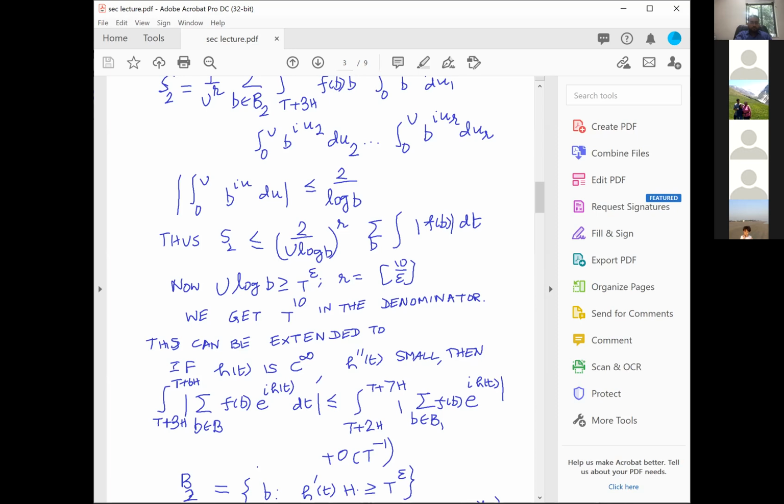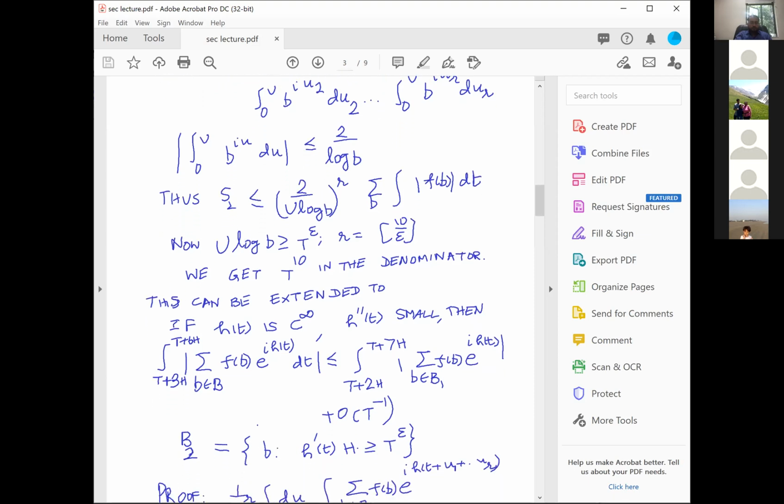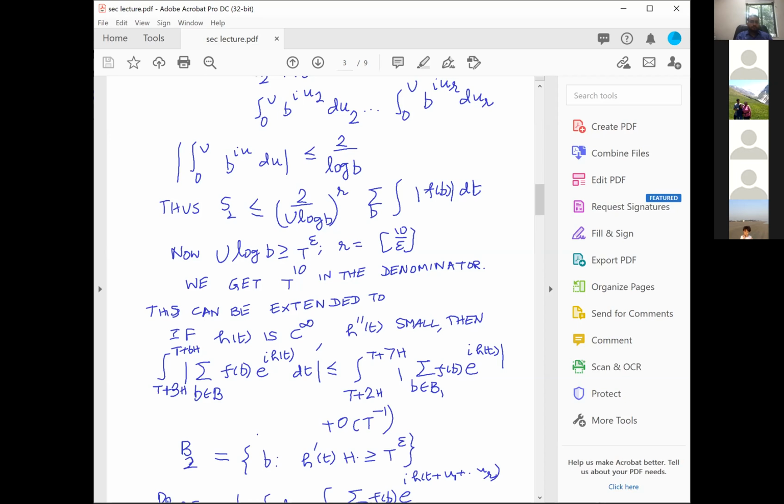And then again, that part B1 will come out, and the part B2 will not count. The part which will not count is those b's for which the first derivative of h times capital H is bigger than t power epsilon. And that's exactly what we had earlier also, because you see, I have f of b e power i h of t. There I had f of b, b power i t, that is e power i t log b. At that time h of t was t log b.